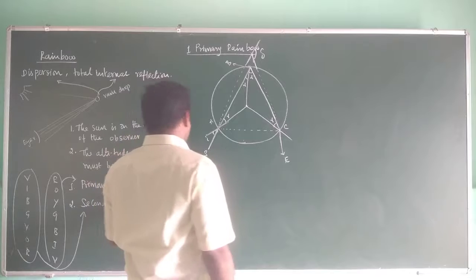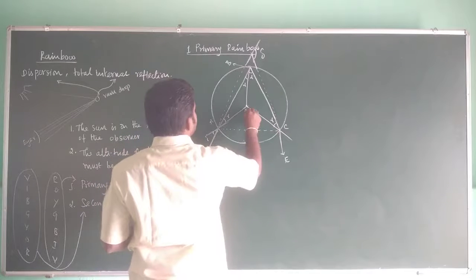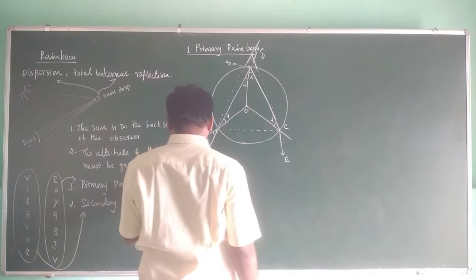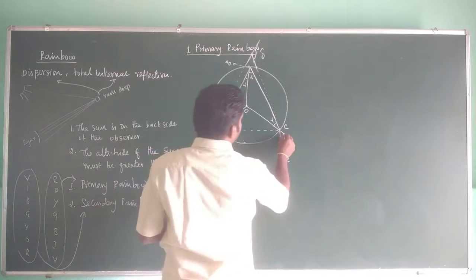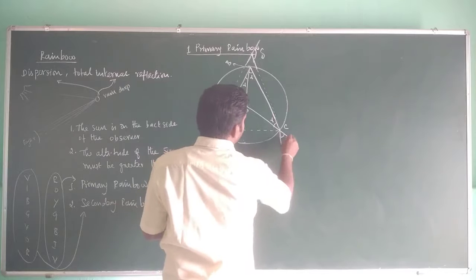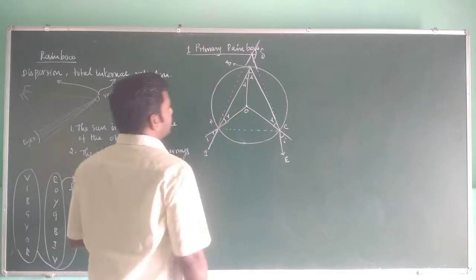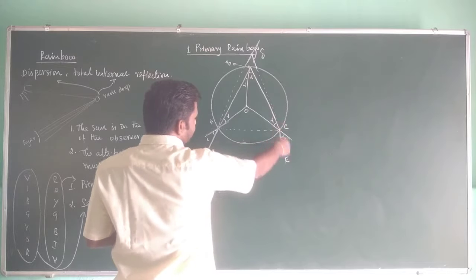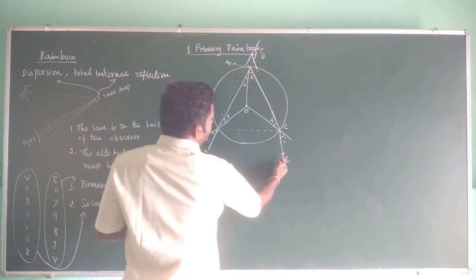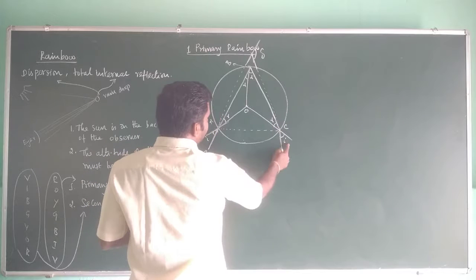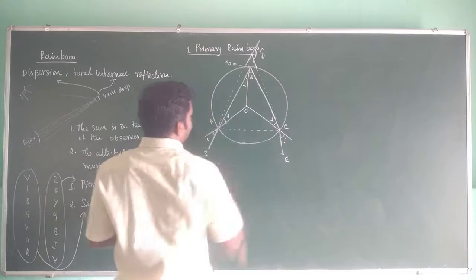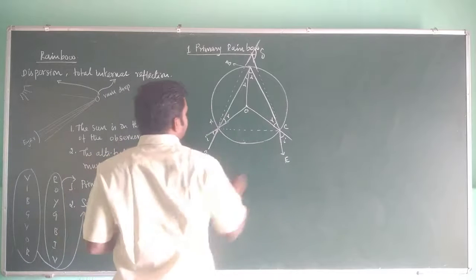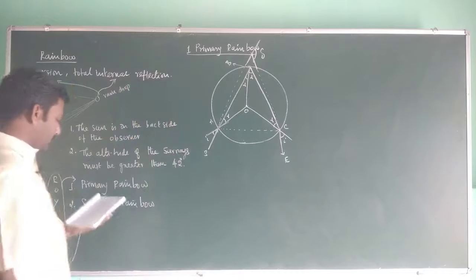Now, this is the origin O, and here this angle is the incident angle. If this is an incoming ray and this is an outgoing ray, assume the light ray is coming this way, it is the incident angle, and this is the refracted angle. So this i and this i are equal.